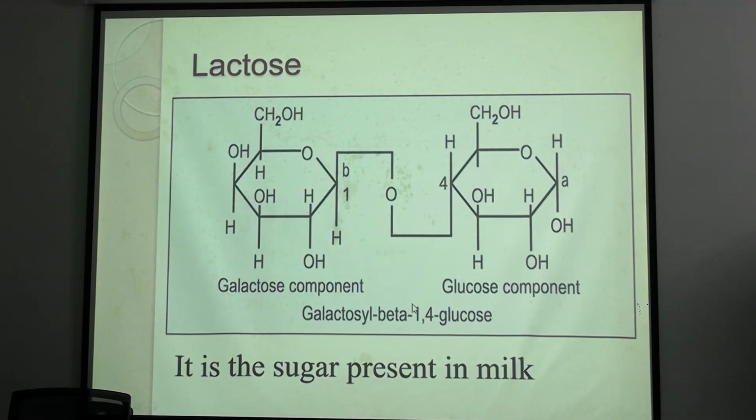Now lactose. Lactose is galactose on glucose, and this is a beta bond. C1 of galactose is attached with C4 of glucose, and this gives a positive Benedict's test. I told you, lactose gives positive Benedict's. Why? Because the anomeric carbon is free, C1 is free. That is why.